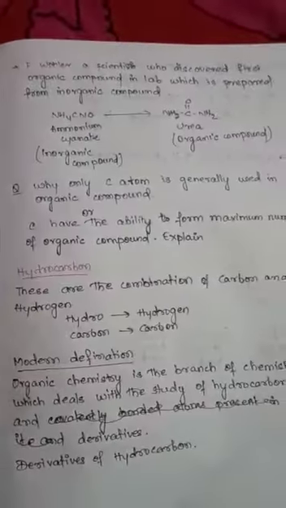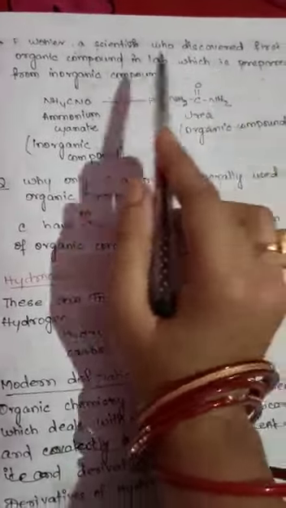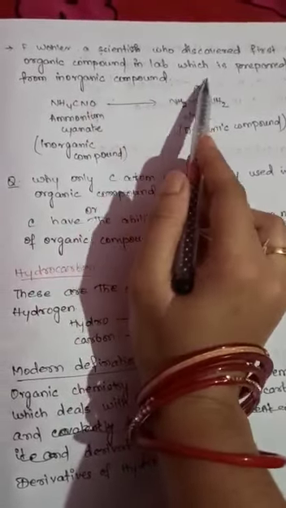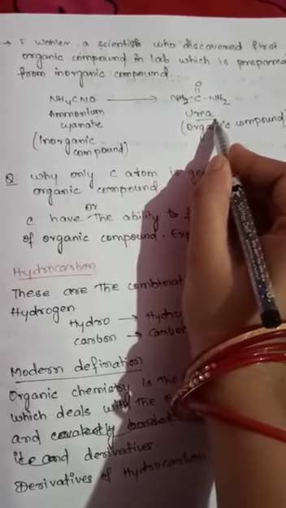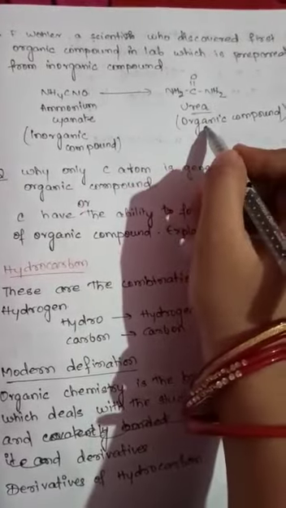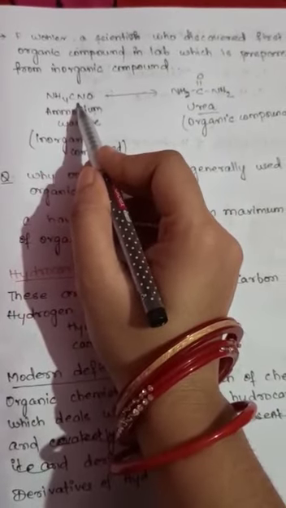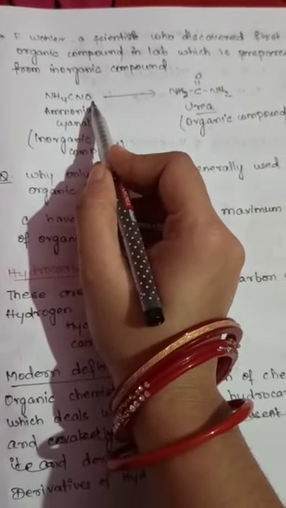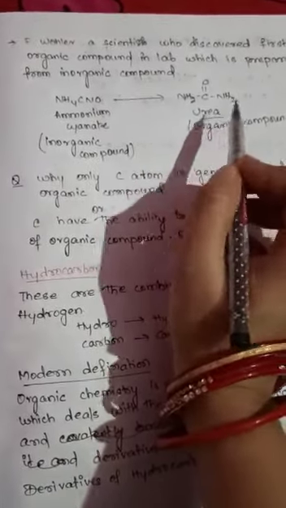Next, as you know, organic compounds were thought to be made only by plants and animals. F. Wohler, a scientist, was the first to prepare an organic compound in the lab from an inorganic compound. He was the first scientist. The first organic compound prepared in the laboratory is urea. How can it be prepared? It is prepared from an inorganic compound called ammonium cyanate, NH4, C triple bond N and single bond O. That will be a dative bond form. NH2, C double bond O, NH2, that is the urea.